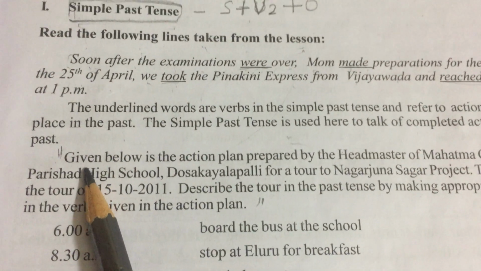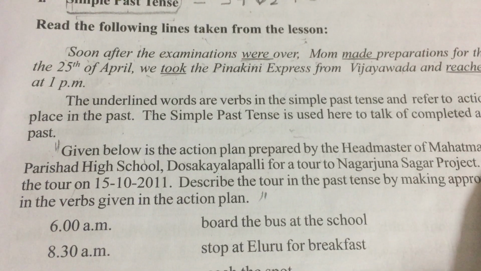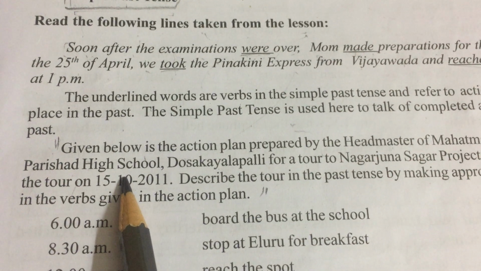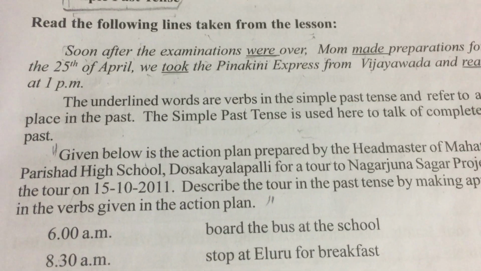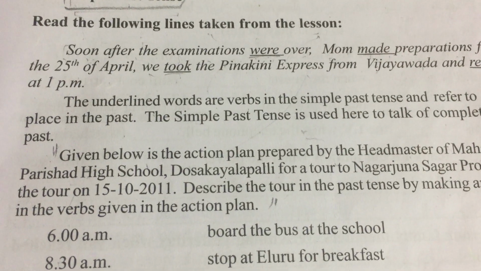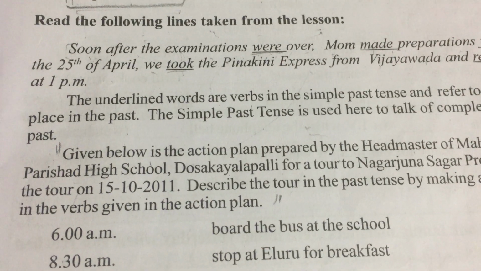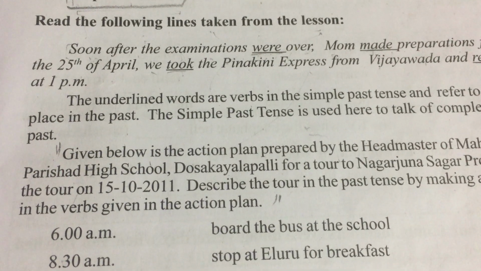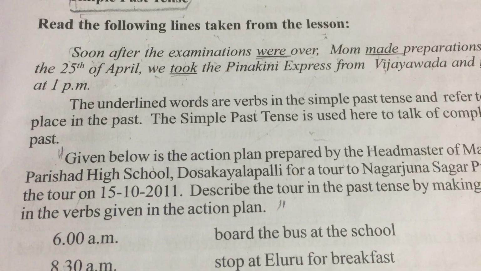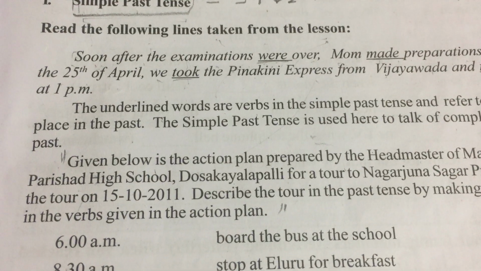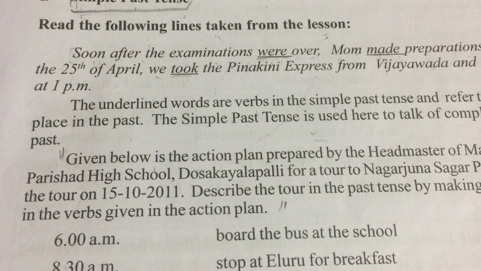Now let's see here. Given below is the action plan prepared by the headmaster of Mahatma Gandhi Jilla Parishad High School. So given below is the action plan, which means see, when there is going to be a meeting and there are several guests coming from outside, we always have an action plan: how the meeting should be held, what time we have to start the meeting, by which time we should invite the guests, by which time the guests will arrive, and by which time the speech should be completed.